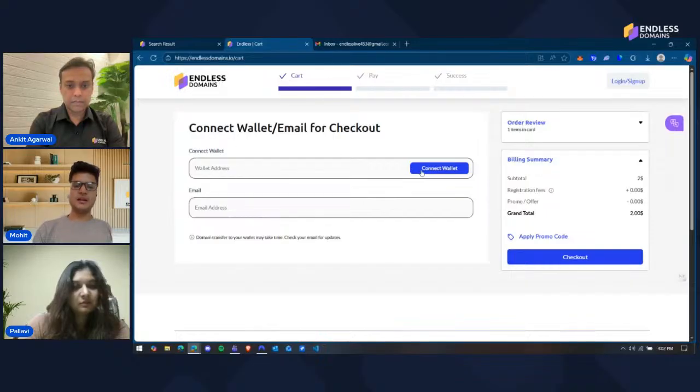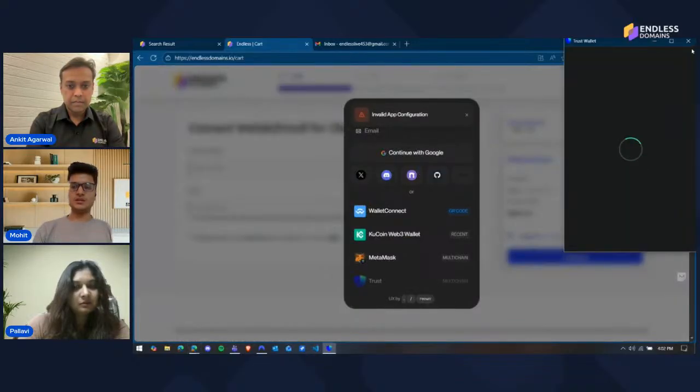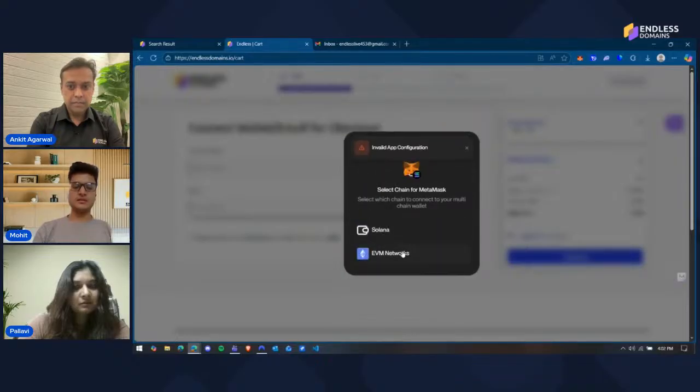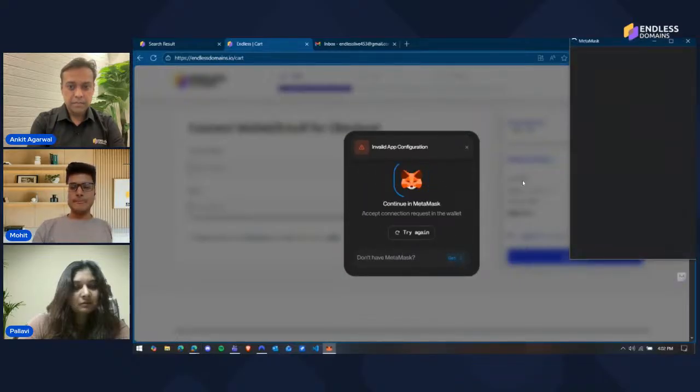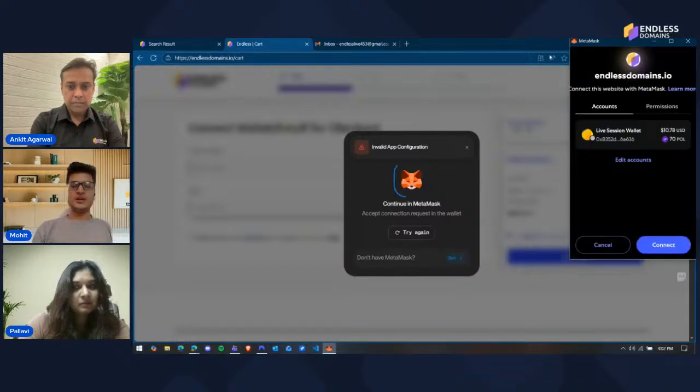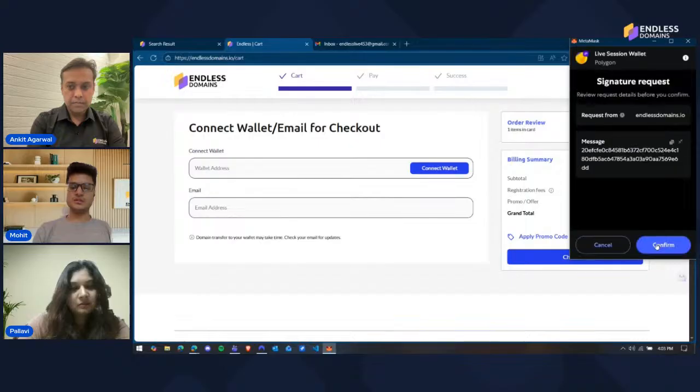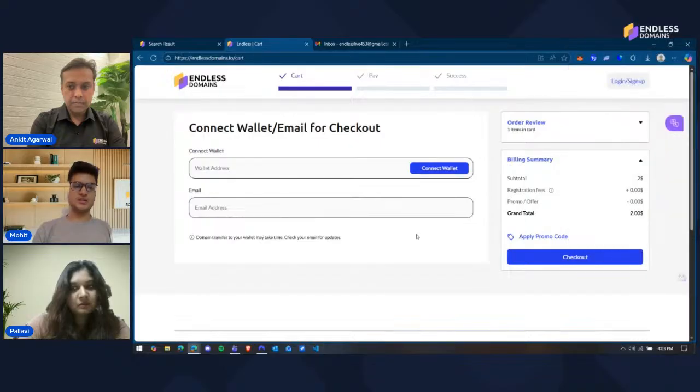So I'll go ahead and connect my wallet over here. I don't want to connect my Trust wallet. I will go ahead and connect MetaMask, right? You can use any wallet you want. I usually prefer MetaMask, so I'll connect my MetaMask wallet over here. It will ask you for two confirmations. Once you confirm the connection, it will log you in as a user.